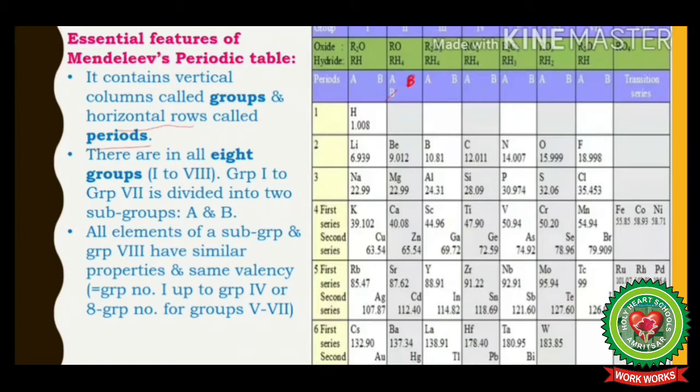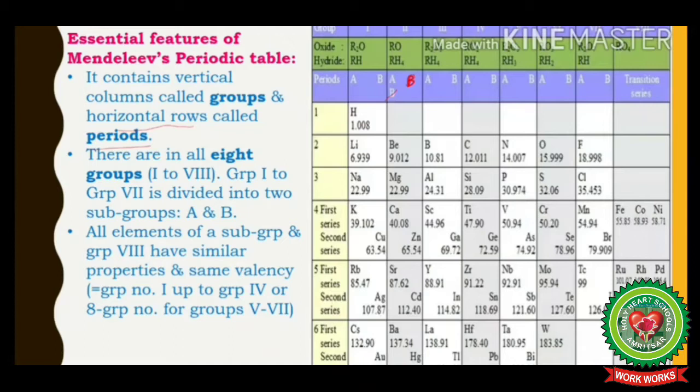Next feature is that all elements of a subgroup and even of group 8 have similar properties and same valency. Valency of groups from 1 to 4 is exactly same as the group number. For example, the elements of group 1 will have valency 1, the elements of group 2 will have valency 2, and elements of group 3 will have valency 3 up to group 4.